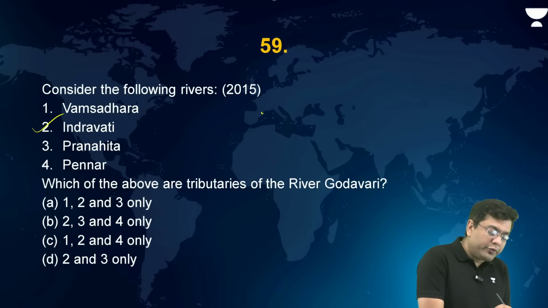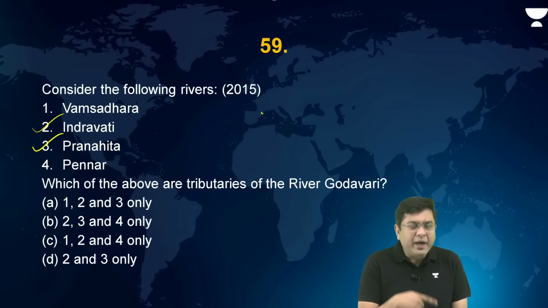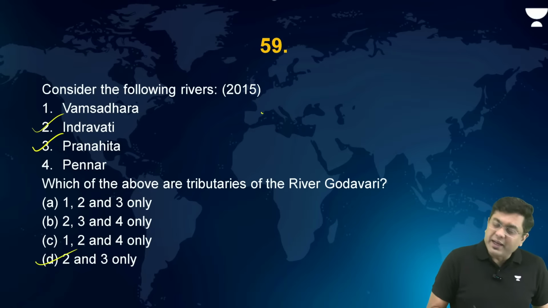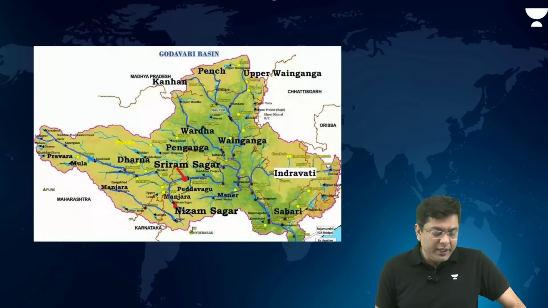So this is also a tributary of Godavari. Penar is the one which drains to the south of Godavari. It is not a tributary of Godavari. So the correct answer is D, that is 2 and 3 only, right?